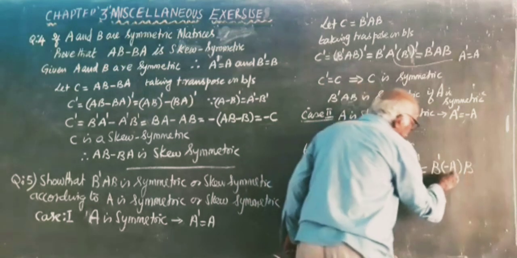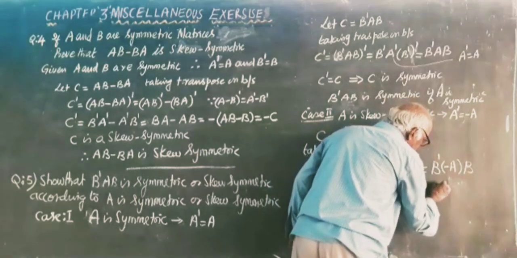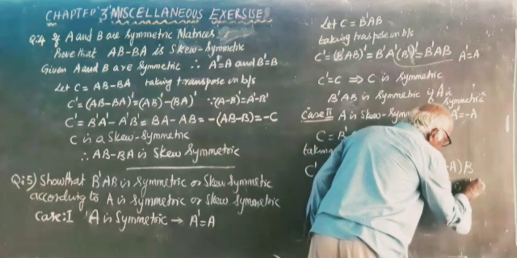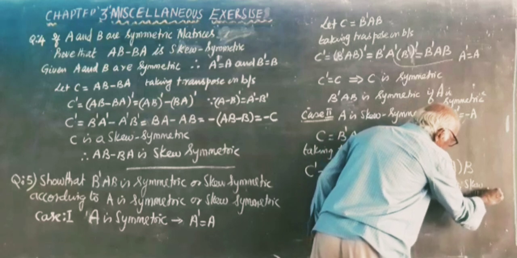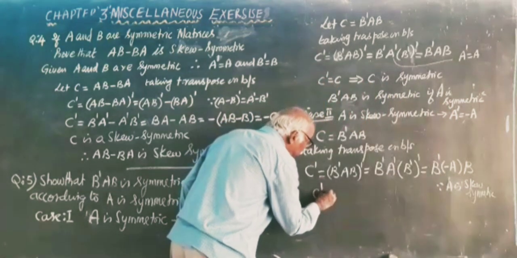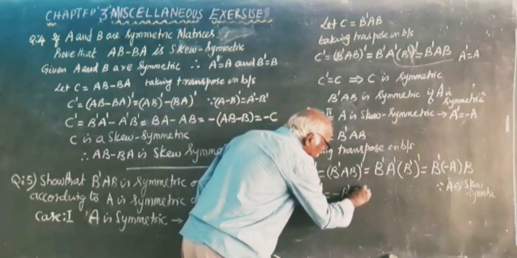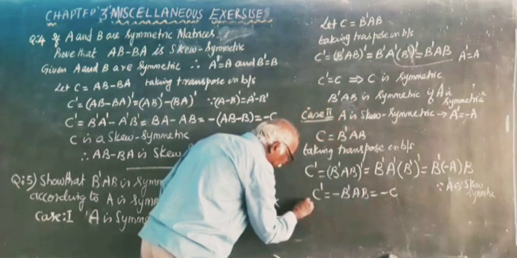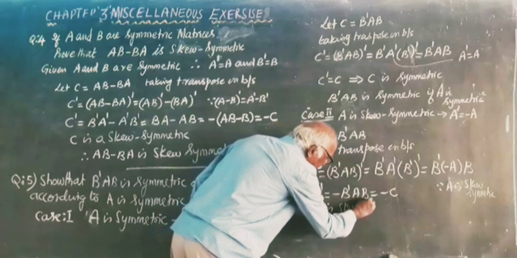Why minus A? Since A is skew symmetric. Therefore, C dash is equal to minus B dash AB, is equal to minus C. Therefore, C is skew symmetric.